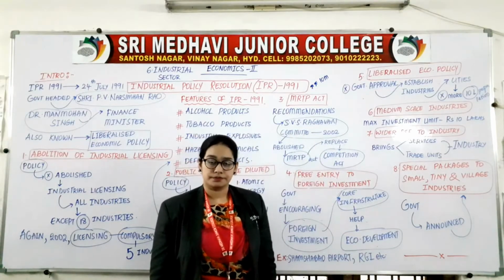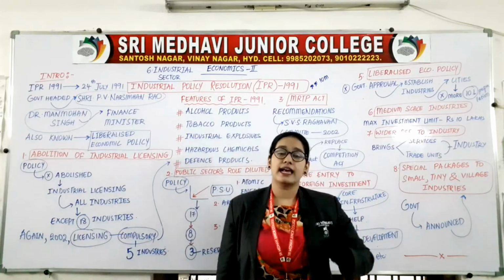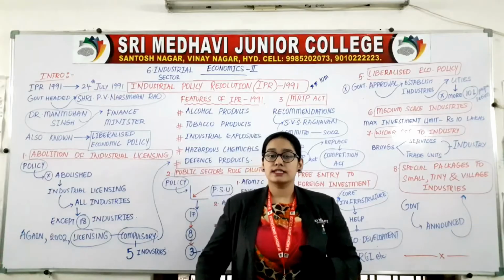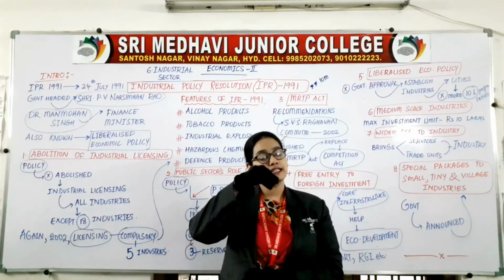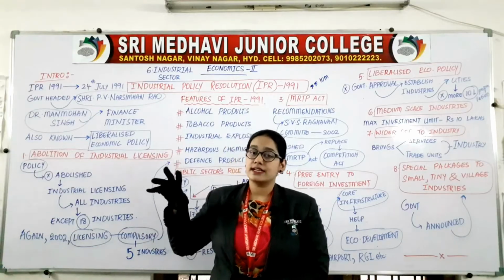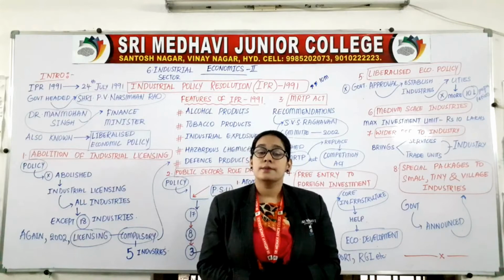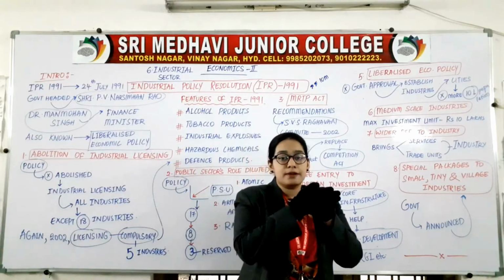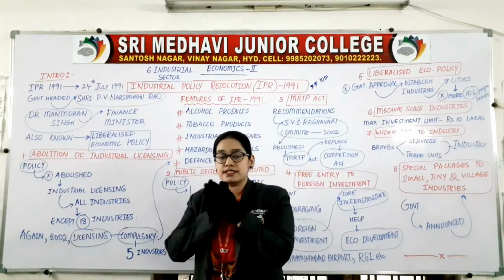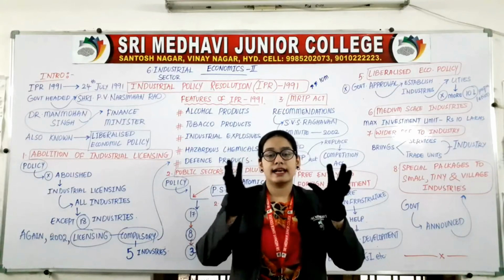Now, why is it saying only 10 lakhs of people? Because we don't set up industries in cities. We set up away from cities, because industry causes lots of pollution, various types of pollution. Because of that reason, we establish industries away from cities having more than 10 lakhs of population.